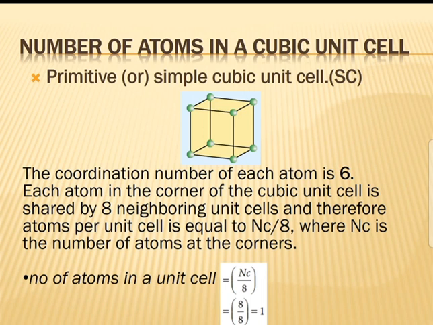Number of atoms in SC unit cell is equal to Nc by 8. Number of atoms at the corners is 8, so 8 by 8 is equal to 1. The coordination number of SC unit cell is 6. Number of atoms shared at the corners is 8, so 8 by 8 is equal to 1. So the number of atoms in SC unit cell is 1.